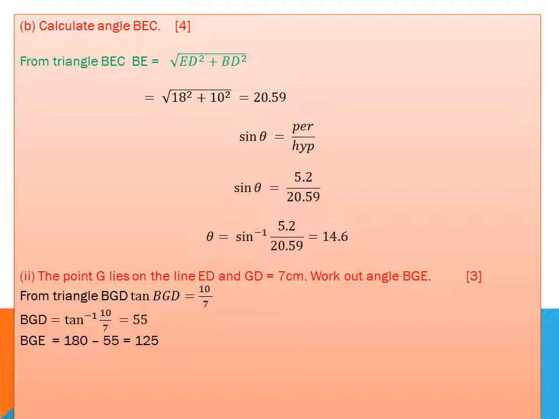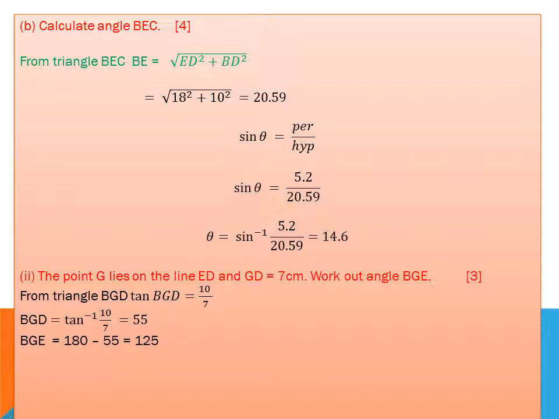Sin theta is perpendicular over hypotenuse, cos theta is base over hypotenuse, and tan theta is perpendicular over base. But I use sin theta here. Perpendicular is 5.2 and hypotenuse, which I found in the previous step, is 20.59. I find that theta is sin inverse of this value, which is 14.6 degrees.